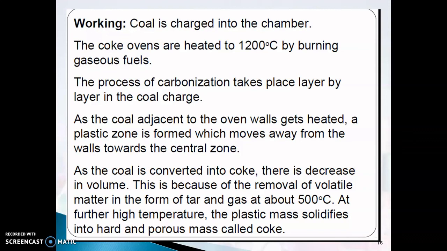A plastic zone will be formed, and then it will come towards the central part. As the coal is converted into coke, there will be a decrease in volume, right? Because all your volatile matter will be removed in the form of tar and gas. So at very high temperature, the plastic mass will solidify into hard and porous mass, that is your coke.